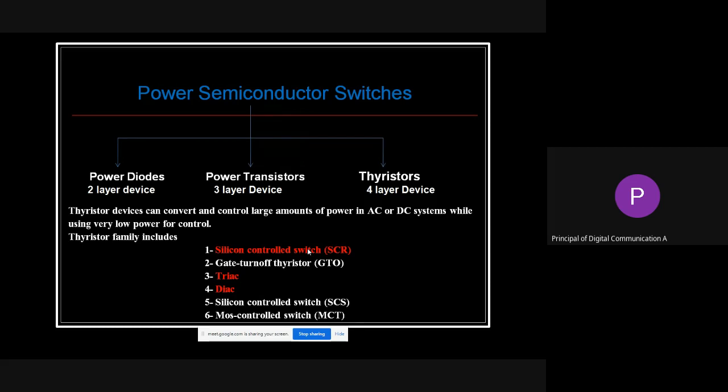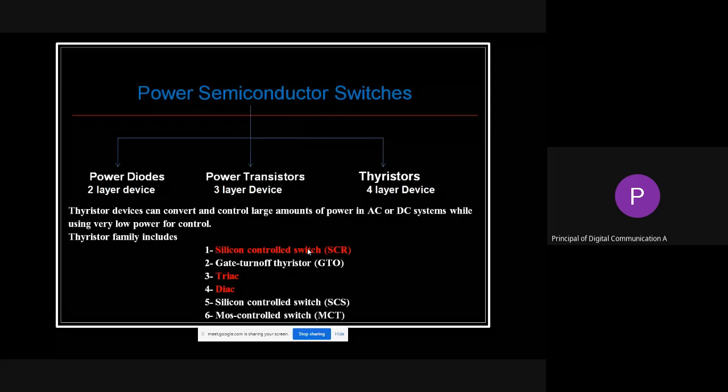If you can see in the slide, all the different device names that come under the category of thyristor are given. From that, the highlighted SCR, triac and diac are what we are going to focus on in this unit.